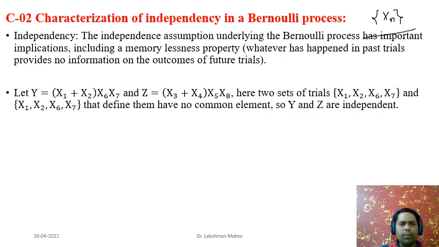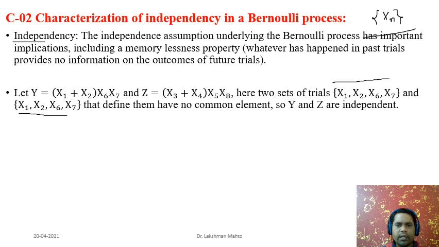So here I will talk about independency in detail. I am taking two sets of trials, x1, x2, x6, x7. One set of trials, call it S1. S is actually meant for some process. It is one set of trials. And another set of trials we are taking.